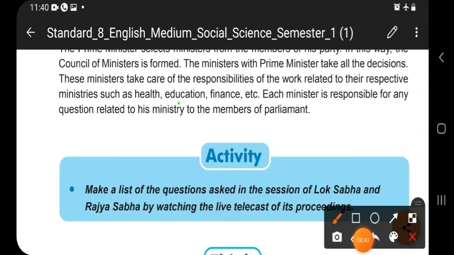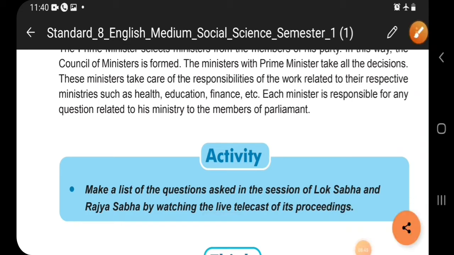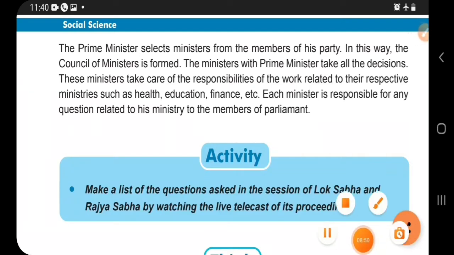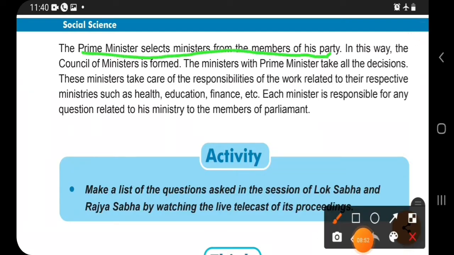The prime minister selects ministers from the members of the party. In this way the council of ministers is formed.